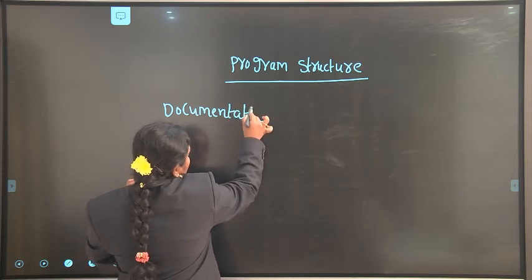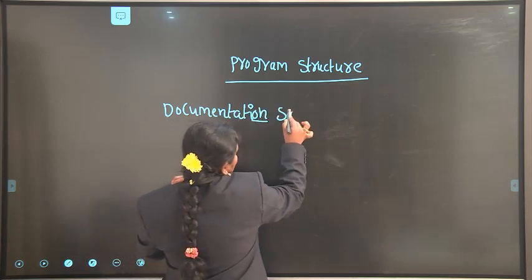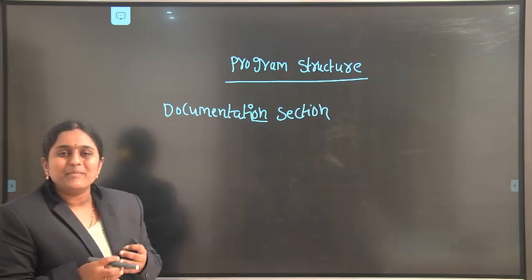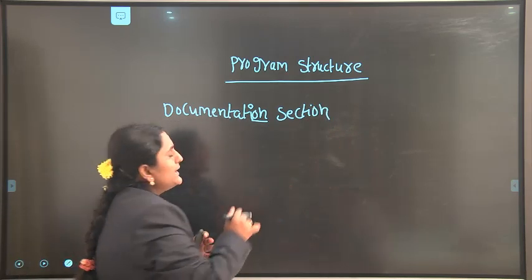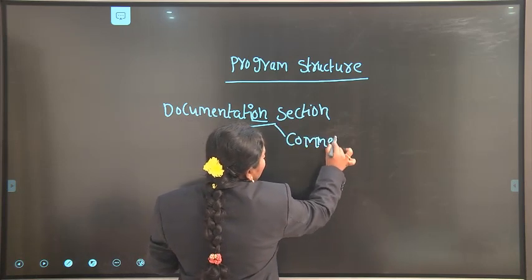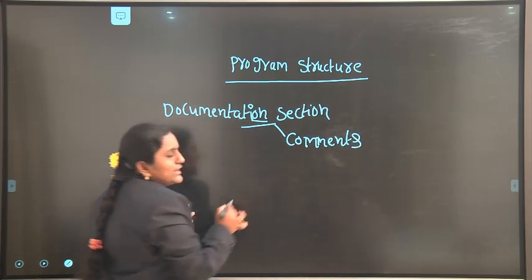Simply, the documentation section comprises comment lines. In Java, comments are categorized into three types.